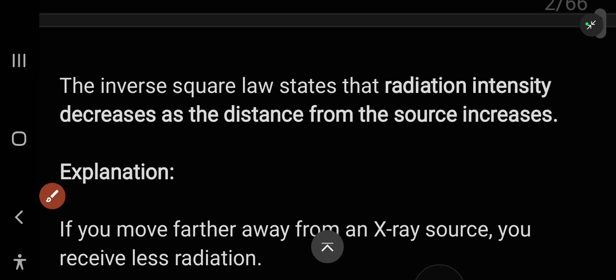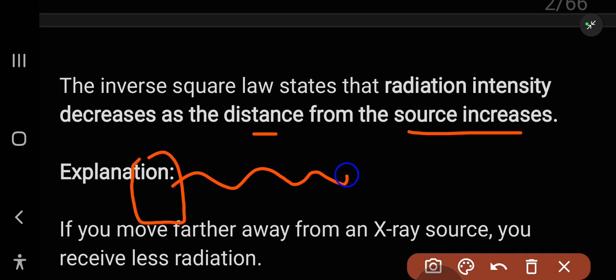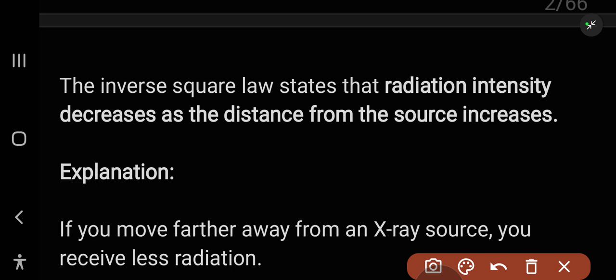So the inverse square law states that the radiation intensity decreases as the distance from the source increases. For example, here we have the source of the radiation, and here we have the ray. The radiation intensity decreases as the distance from the source increases, but it's double, so the intensity decreases double, or two times, as the distance from the source increases.